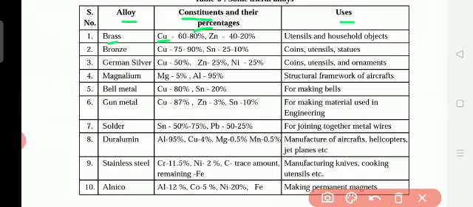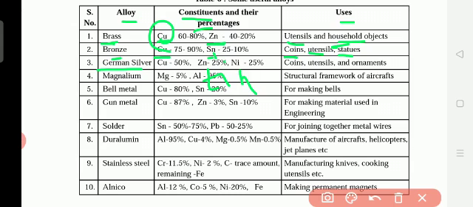Brass: copper and zinc, used for utensils and household objects. For example, in the houses we use the lota pani, it is brass. Some golden plates we have in the house are also brass. What does it use? Copper and zinc. Bronze: copper and tin. Sn means what? Tin. If you don't know, write it on the side. They use it for coins, utensils and statues.